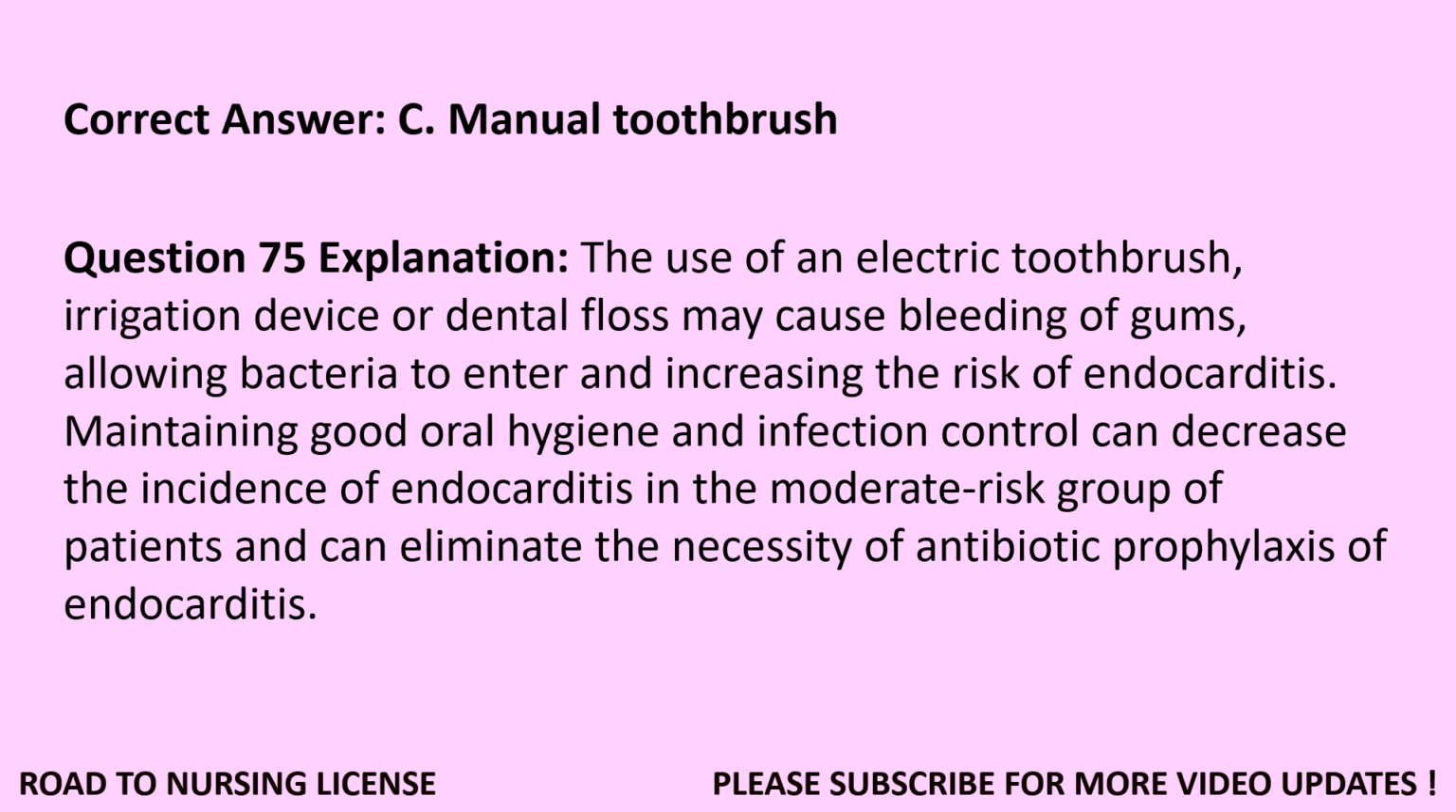Question 75. Explanation. The use of an electric toothbrush, irrigation device or dental floss may cause bleeding of gums, allowing bacteria to enter and increasing the risk of endocarditis. Maintaining good oral hygiene and infection control can decrease the incidence of endocarditis in the moderate risk group of patients and can eliminate the necessity of antibiotic prophylaxis of endocarditis.